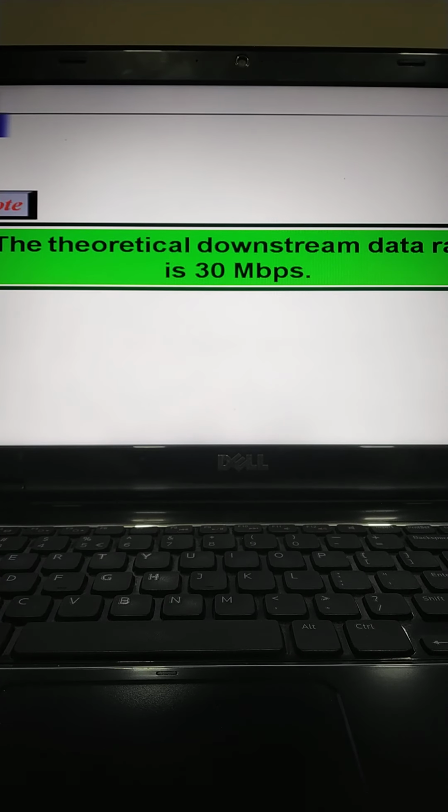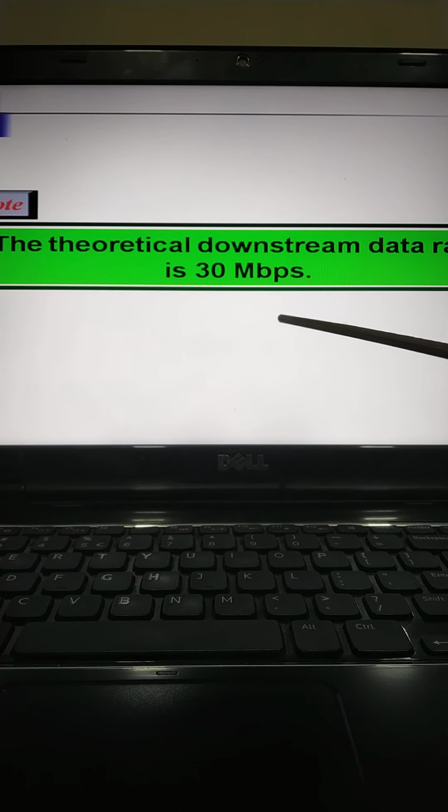If we talk about the data rate, there are say 6 bits per baud in 64 QAM. So 1 bit is used for forward error correction. This will leave us with say 5 bits of data per baud. The standard specifies 1 Hz for each baud. This means that the theoretical downstream data rate can be 30 Mbps, that is 5 bits times 6 megahertz. The standard also specifies only 27 Mbps.